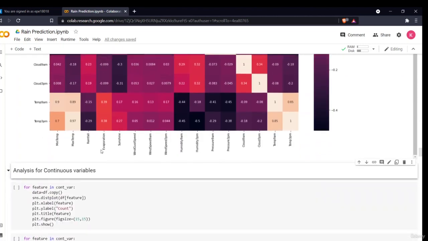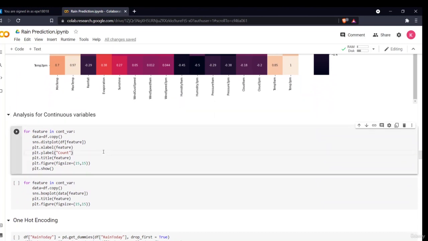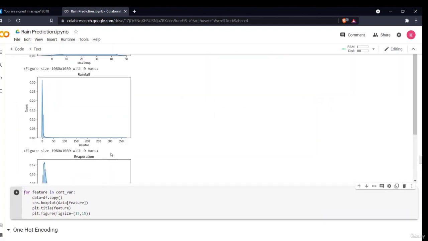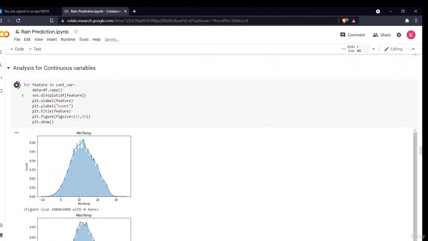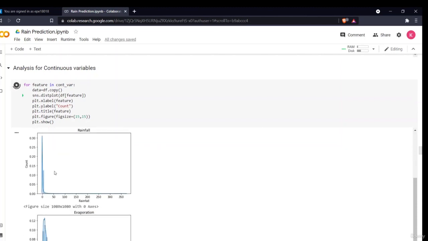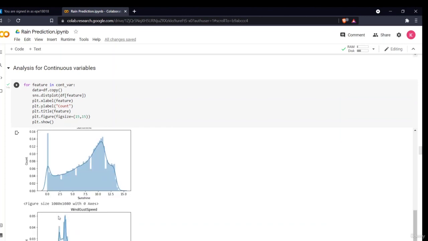So now the next thing is we'll do some analysis for our continuous variables. We'll plot a distribution plot to see how our continuous variables are distributed. As you can see, minimum temperature is normally distributed, maximum temperature is normally distributed. This is our rainfall. We can see that the maximum amount of rainfall is very low. The count is very high for 1 to 10 only. And when rainfall has not happened, very few outliers are present. Evaporation is also present in the 0 to 20 range. Then sunshine is distributed all over.